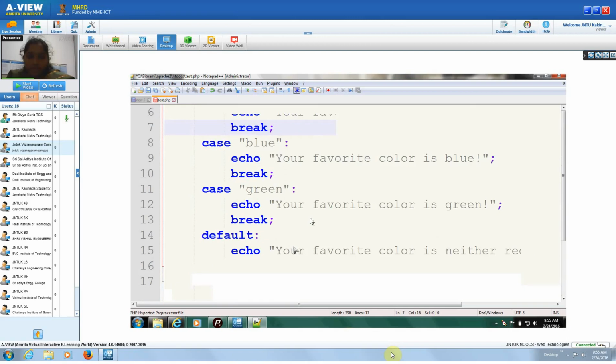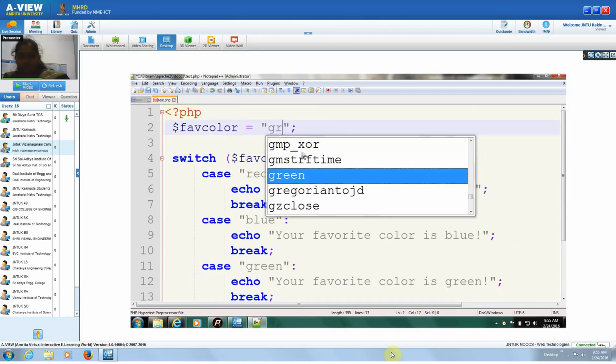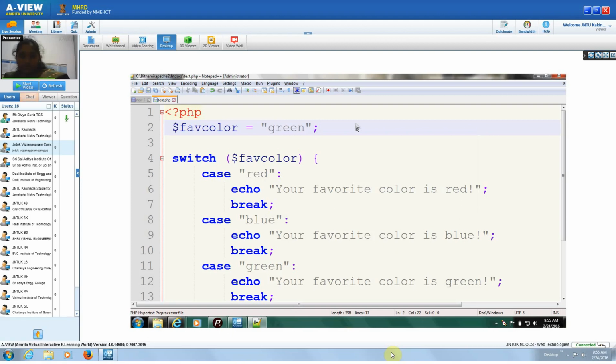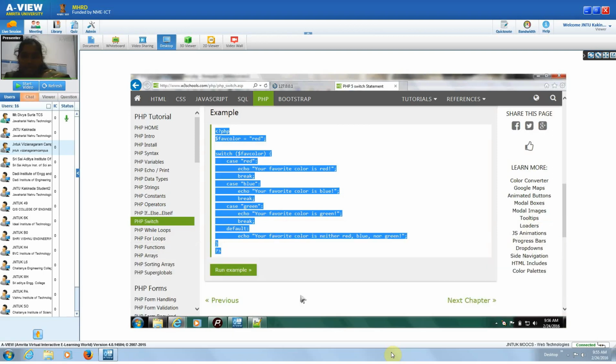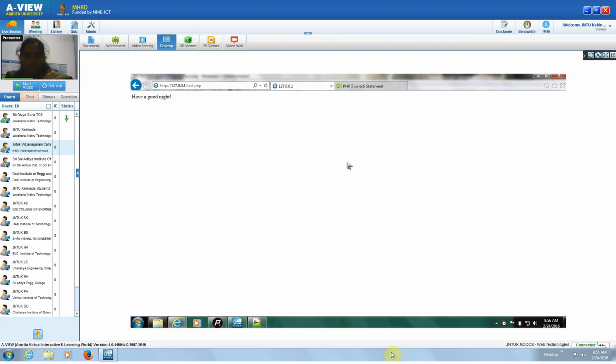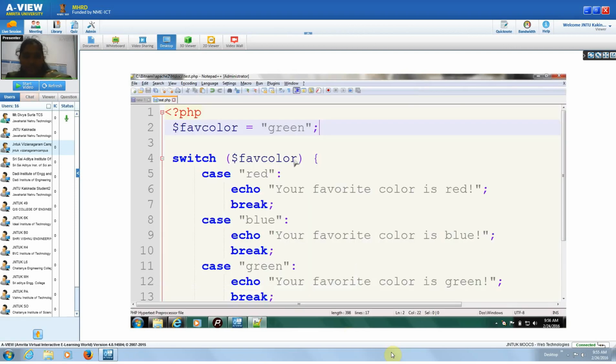So when you execute this, I kept my favorite color as green, so it displays: your favorite color is green. Whenever you change it to red again,